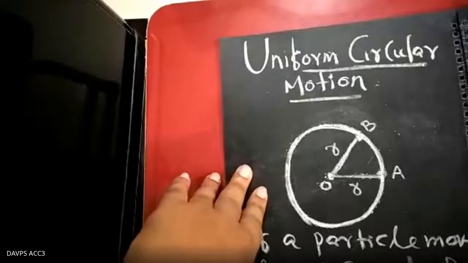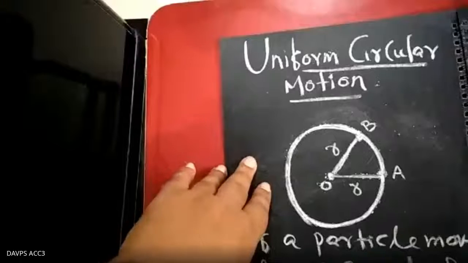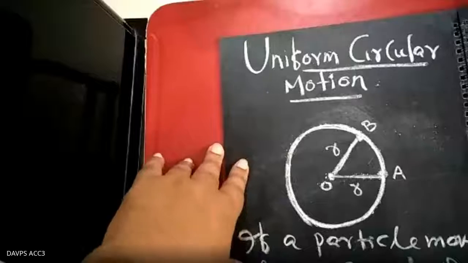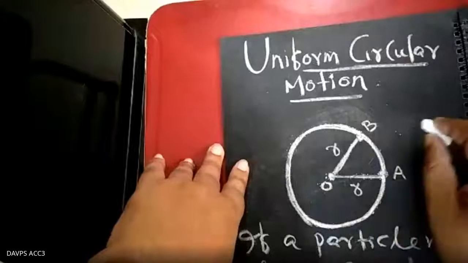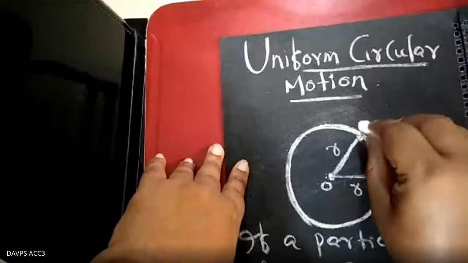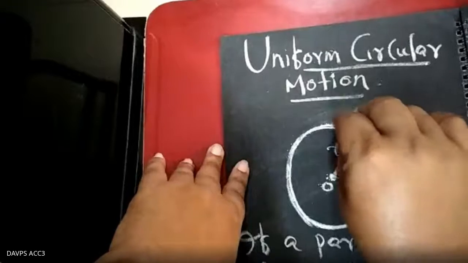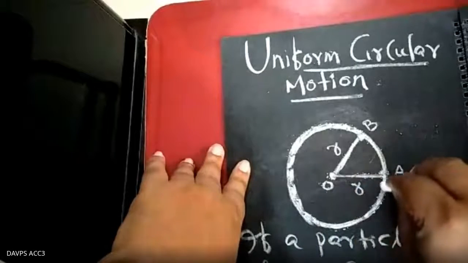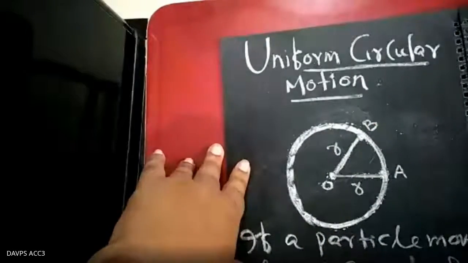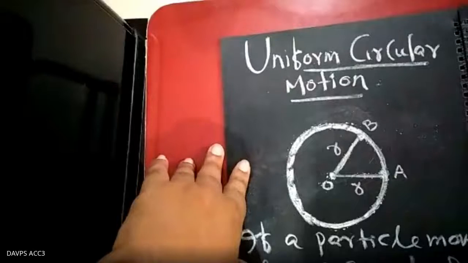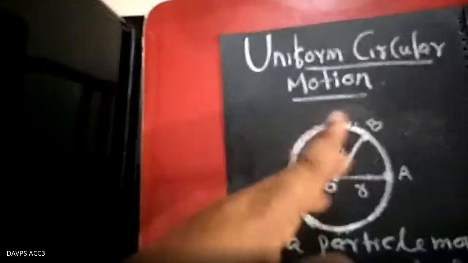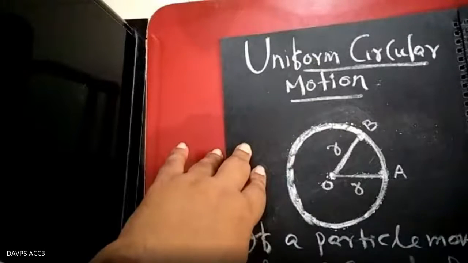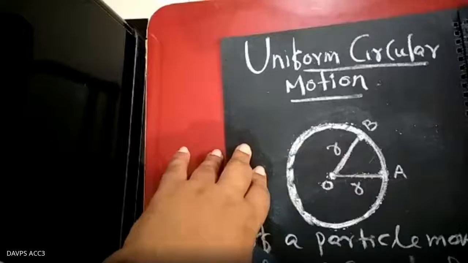The tip of the minute hand, the tip of the second hand: the point on the clock, the second hand or minute hand, is always moving equally. Uniform means it always travels equal distance on the circumference in equal interval of time.